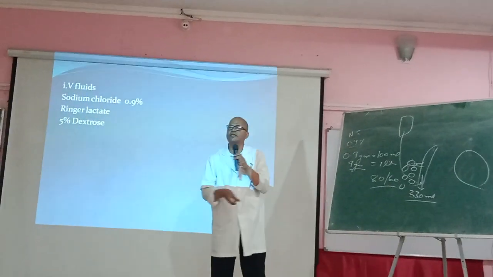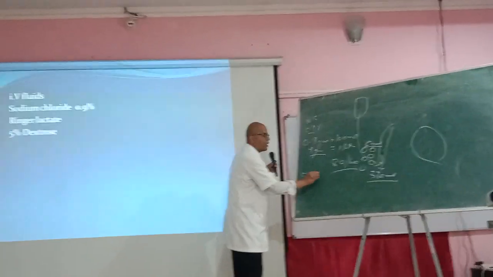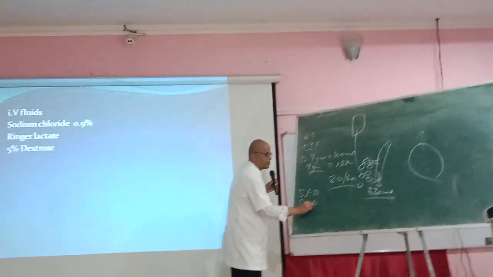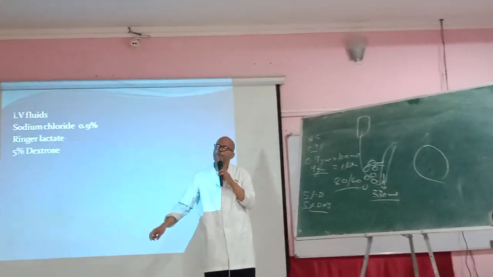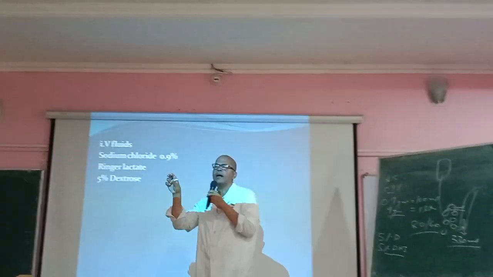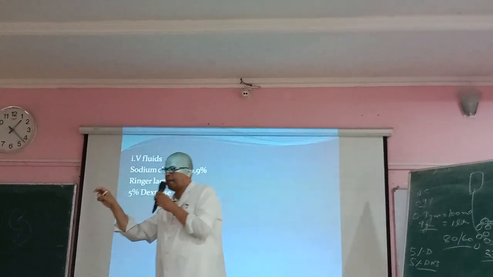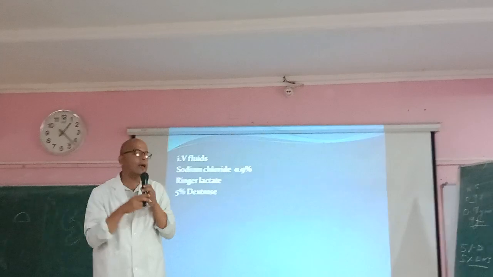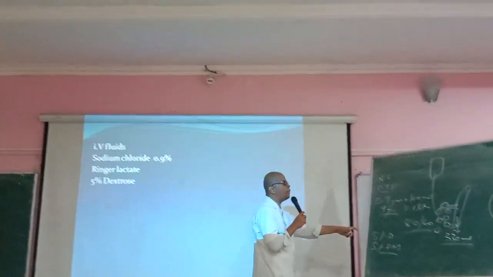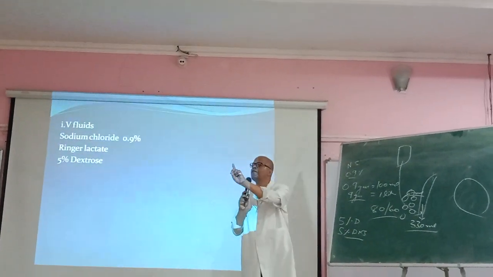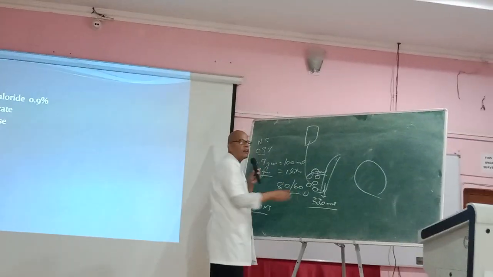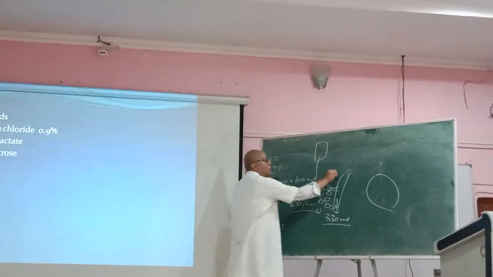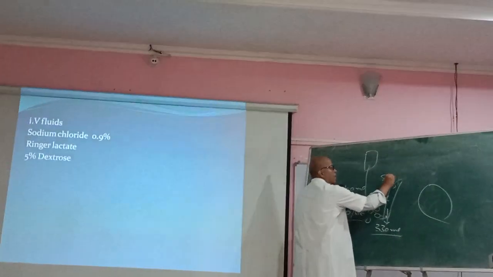Suppose we don't have normal saline. Can we use 5% dextrose or 5% DNS? What does 5% dextrose mean? 5 gram glucose in 100 ml, so 1 liter will contain 50 gram glucose. But when we give 1 liter of 5% dextrose, the intravascular space will rise by only 83 ml.